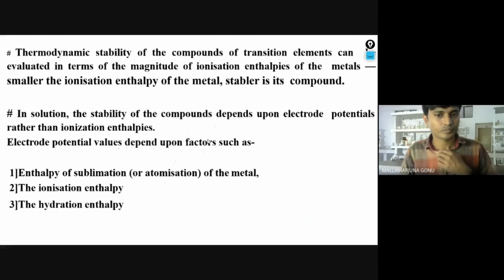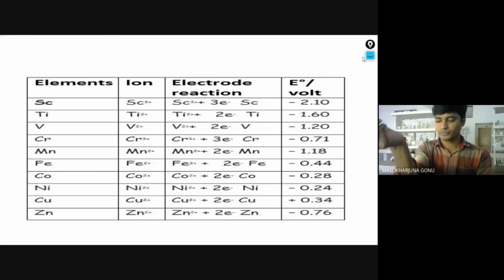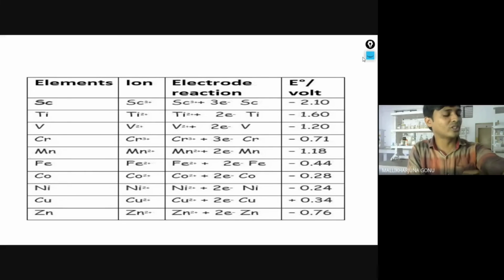Next, these are the reduction values. Now you can see here, the more negative value means what? That is the more reducing agent, or good reducing agent, good oxidizing agent or good reducing agent, Aishwarya? The more negative value means that it is the more reducing agent or more oxidizing agent?